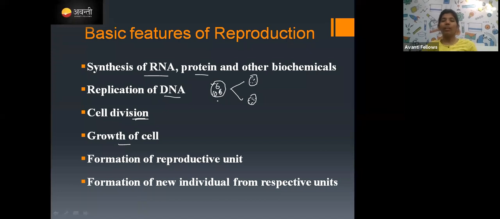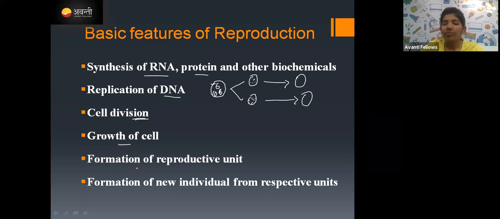Okay, and DNA will get replicated. If there is one DNA, the daughter cells should also get one DNA each. So DNA will duplicate or replicate, and finally each daughter cell will get one DNA, and cell division takes place. After that, this cell will grow as big as the parent. This is cell growth.